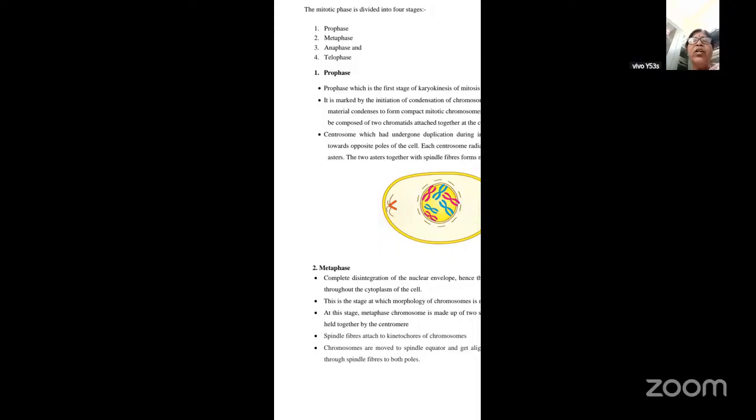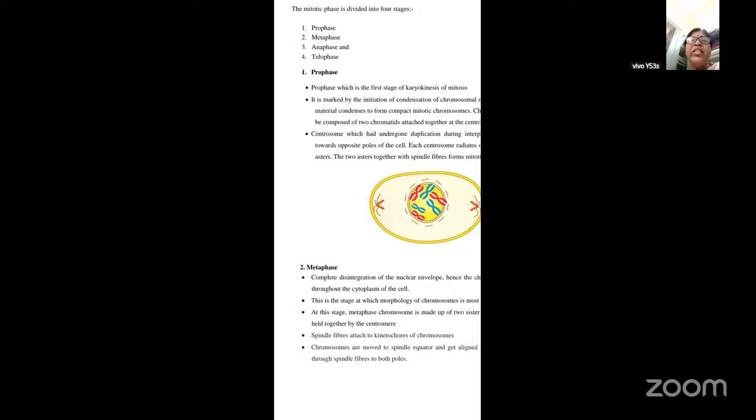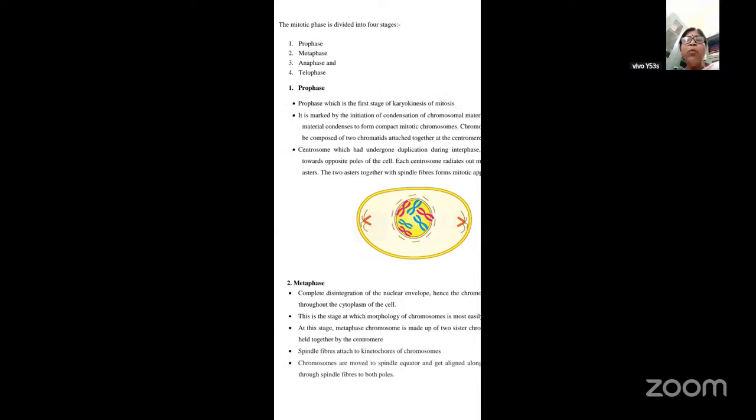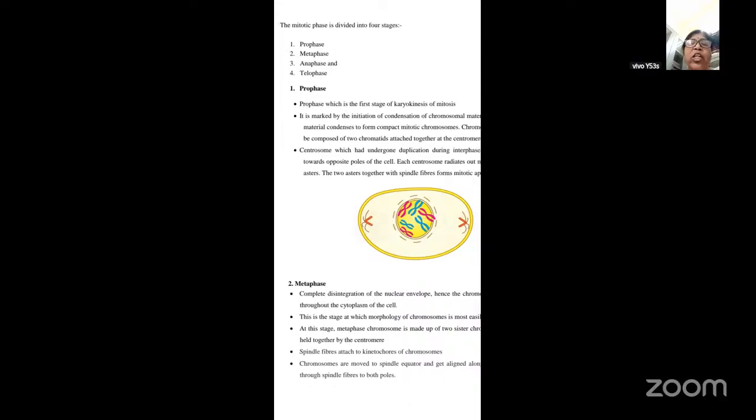So what it will try to do now in this prophase stage is it will begin to move towards the opposite poles of the cell, and each centrosome will radiate out the microtubules, which are called asters. And these two asters together with the spindle fibers form nothing but the mitotic apparatus. See, this is one and this is one. So they move towards the opposite pole.